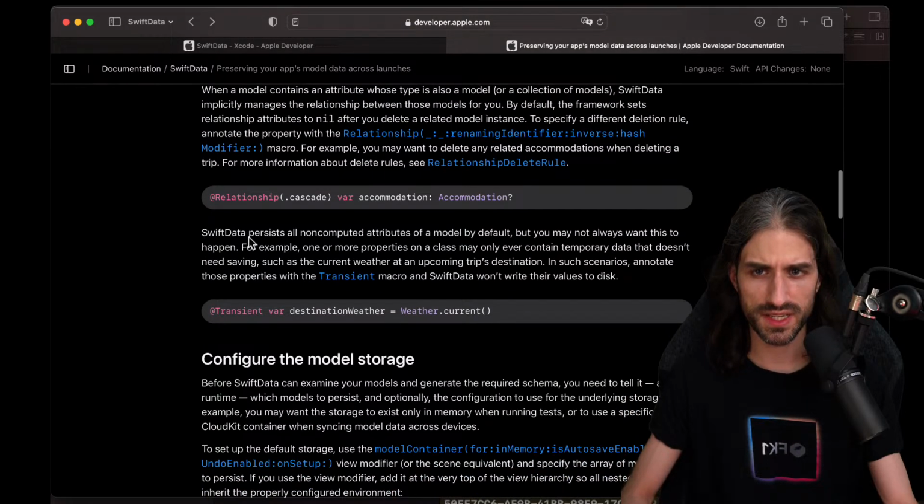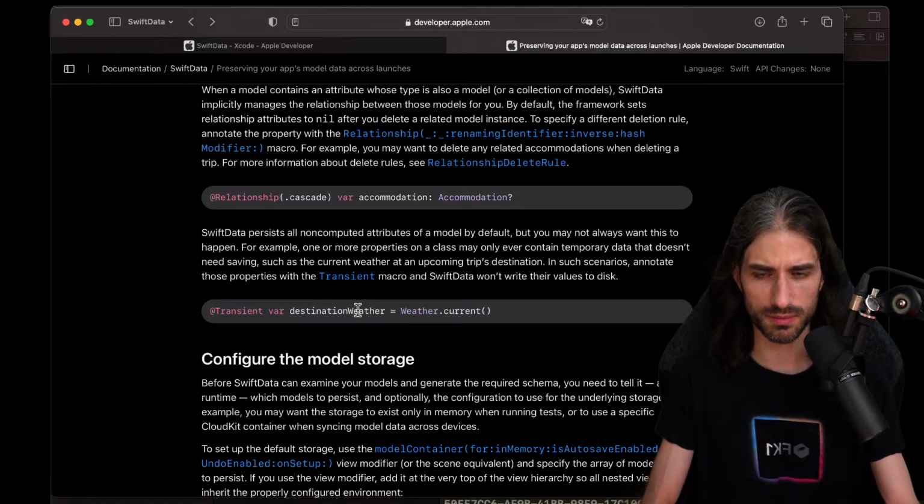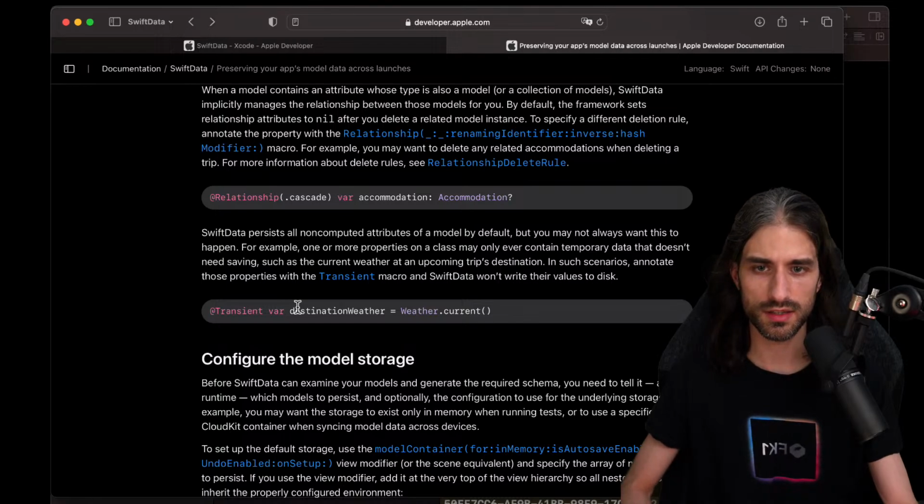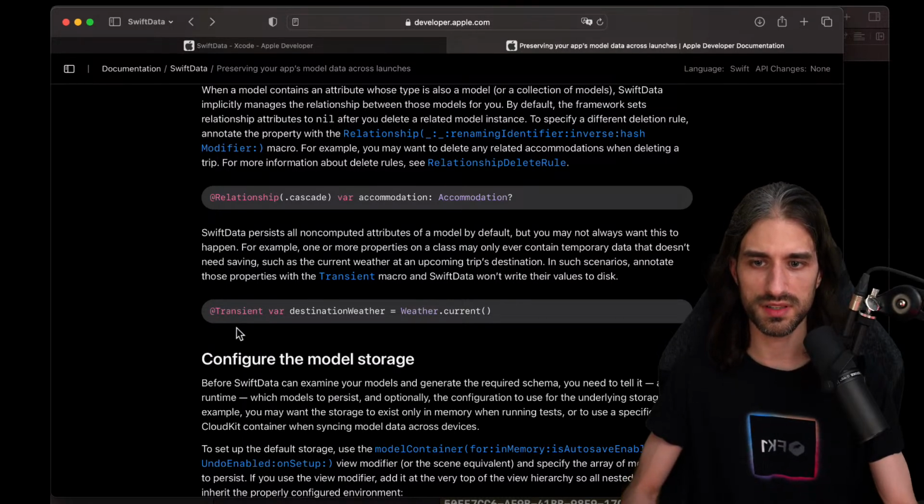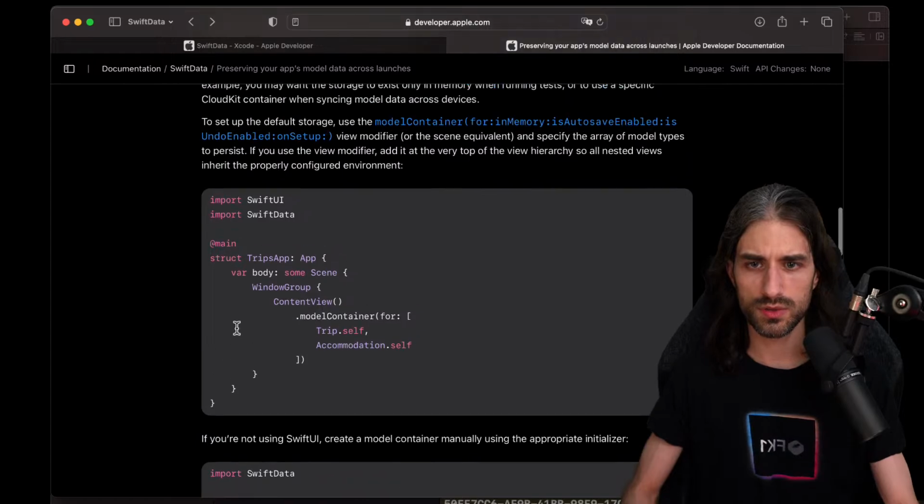Okay. Swift Data persists all non-computed attributes of a model by default, but you may not always want this to happen. For example, one or more properties on a class may only ever contain temporary data that doesn't need saving, such as the current weather at an upcoming trip destination. In such scenarios, annotate those properties with the Transient macro, and Swift Data won't write their value to disk. So this is something that is quite common with persistence frameworks. If you have some data that you need to access at runtime and it's convenient to access it on the instance, but you don't want it to be saved, you can annotate the property with @Transient.